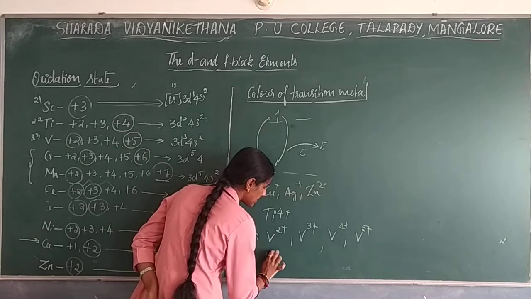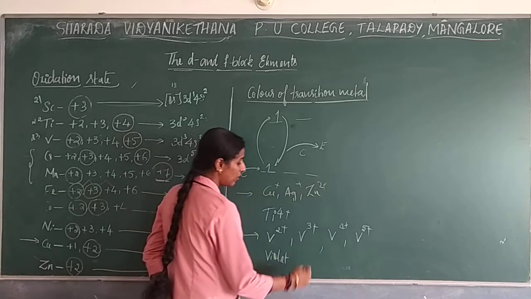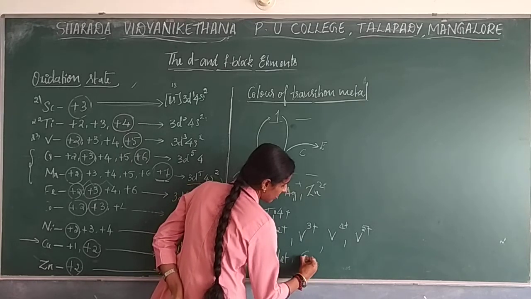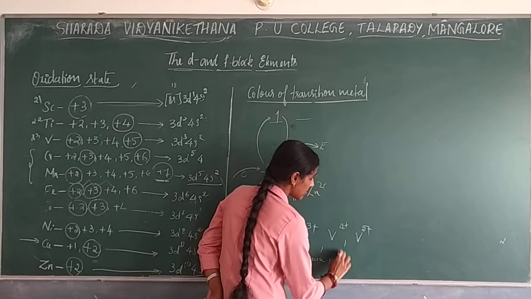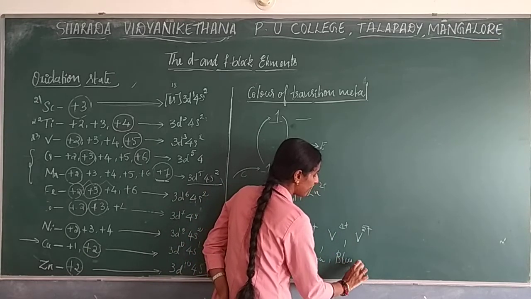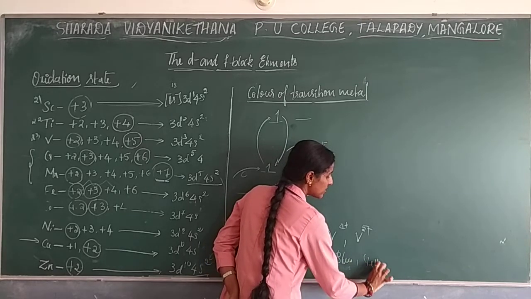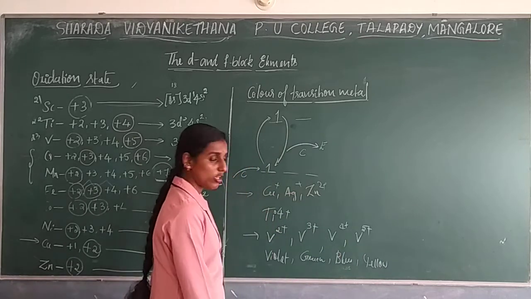With the 2+ state, it shows violet. With 3+, it shows green. With the 4+ oxidation state, it shows blue color, and with the 5+ oxidation state, it shows yellow color. So these are the colors shown in different oxidation states.